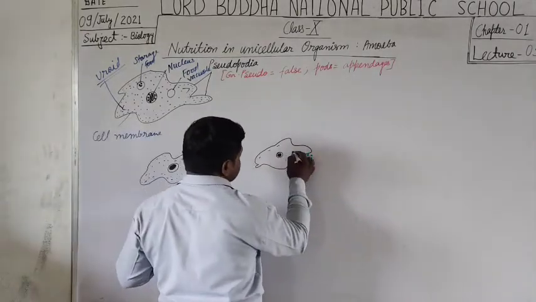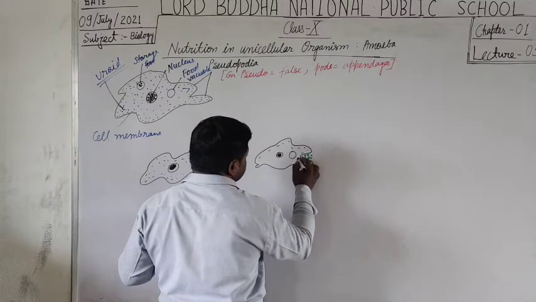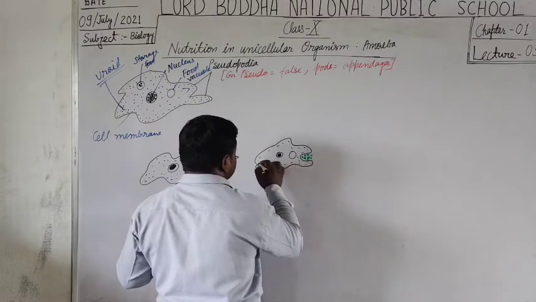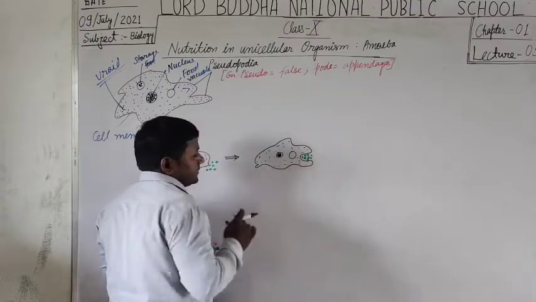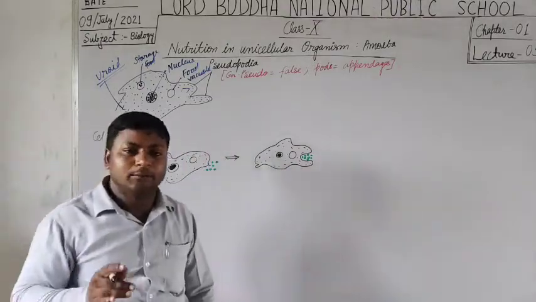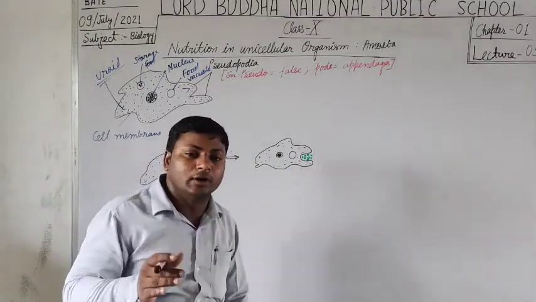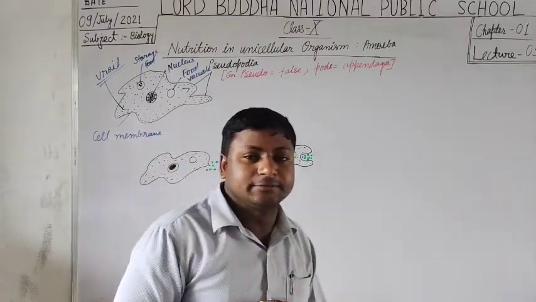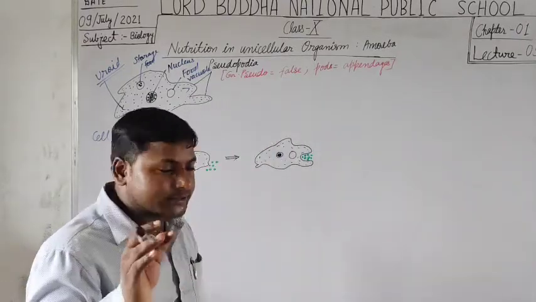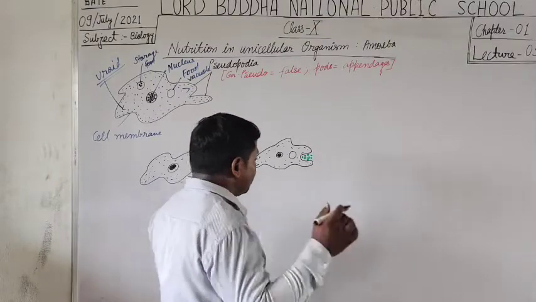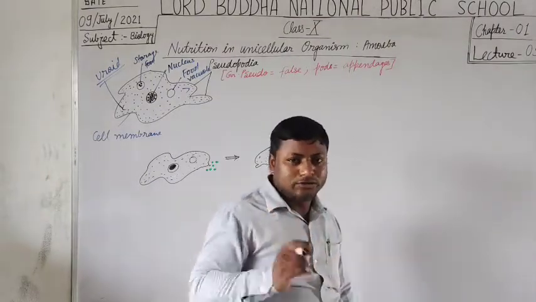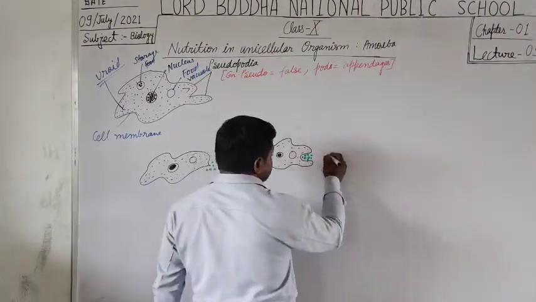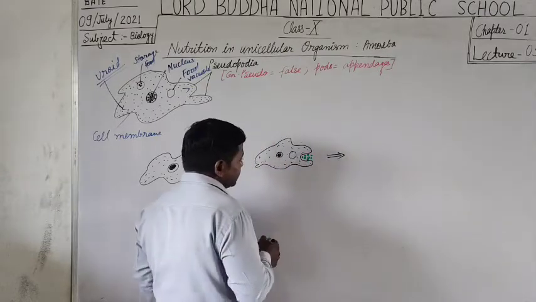Now the food particles are further enclosed inside the cell membrane by a process called endocytosis. What is endocytosis, students? We will discuss endocytosis after this step diagram.